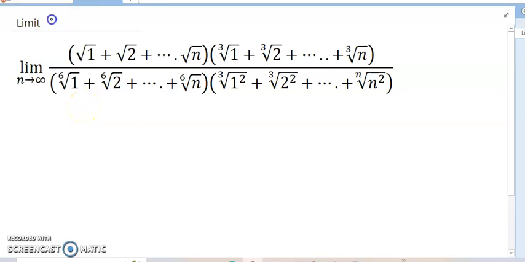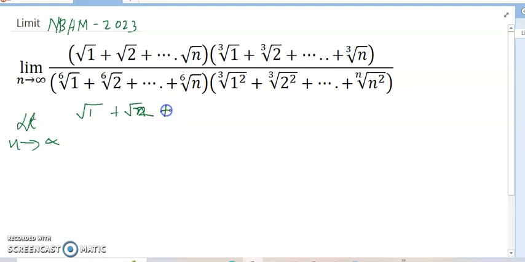Today's discussion is NBHM 2023 limit. This problem is coming NBHM 2023 limit problem. So limit n tends to infinity root over 1, root over 2, root over 3. This product can be written limit n tends to infinity divided root over 1 plus root over 2, root over 2 plus root over n divided by root over n